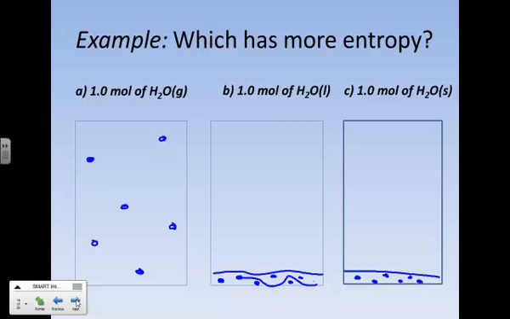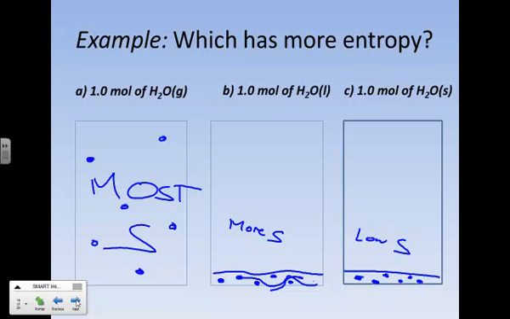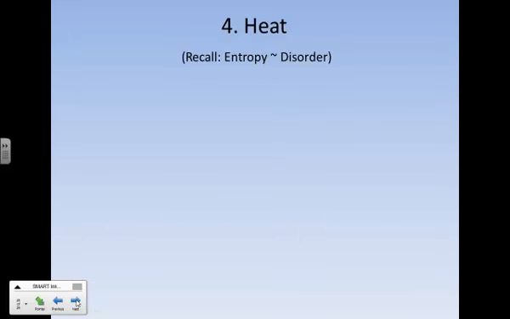Liquid water, again, is free to move. The solids can only jiggle in place, and so the solids have very low entropy. The liquids, because they're more mobile, have more entropy. However, even their mobility cannot compare to gases, which are crazy with entropy. They have the most entropy of all 3 phases. So remember that.